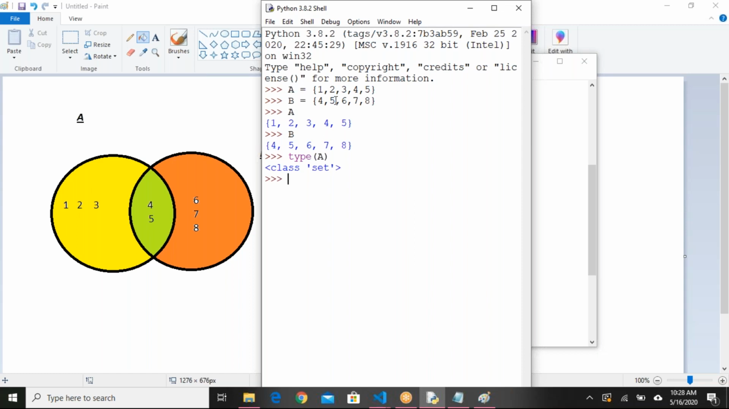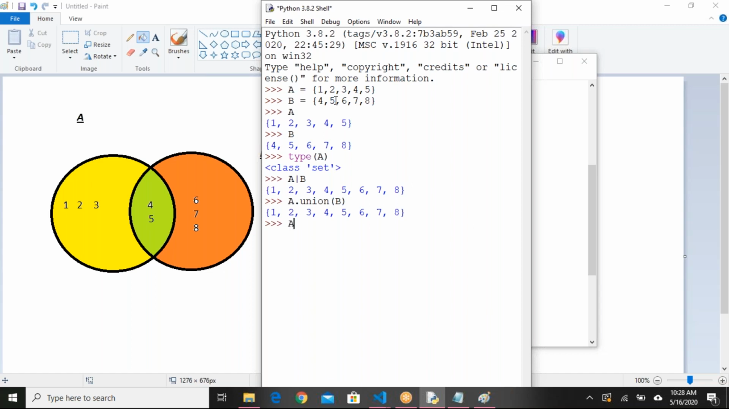Now we'll see how to get the union in Python. If I want to get the union, I can use the pipe symbol like this: A pipe symbol B. That is a union. Also in Python we have a method. You can use the operator, you can use the method also. So A dot union of B, you can say. Both are the same. Okay.